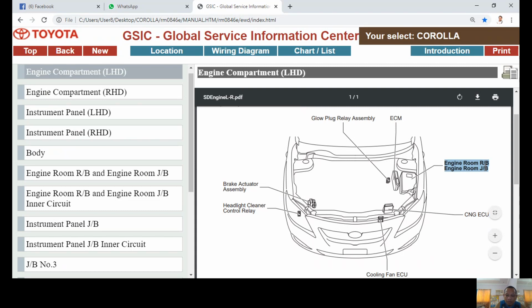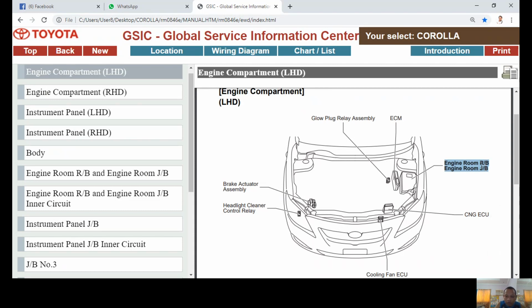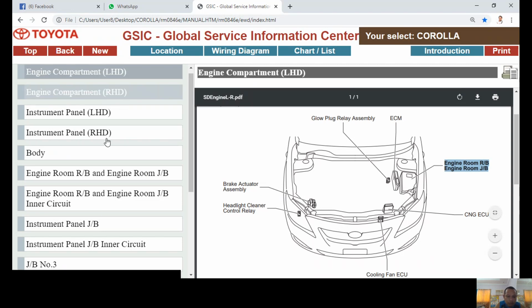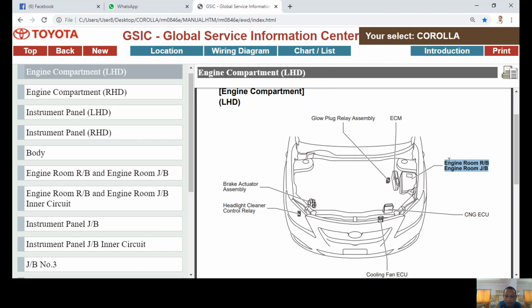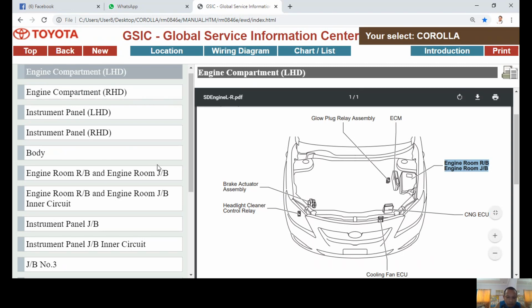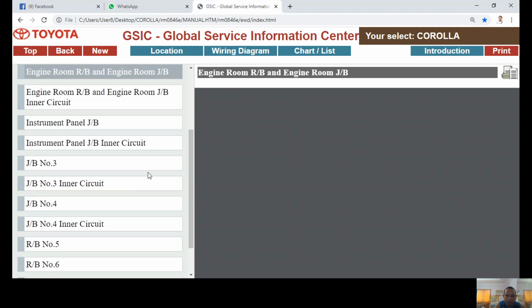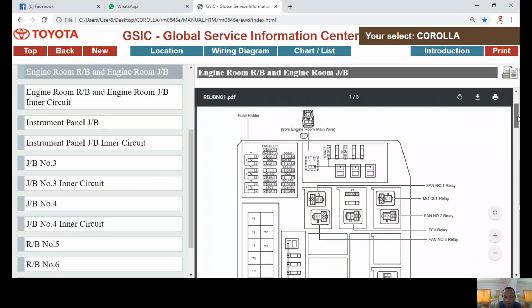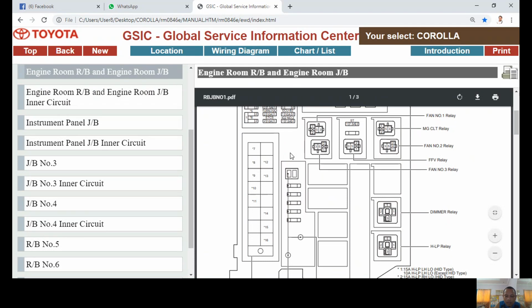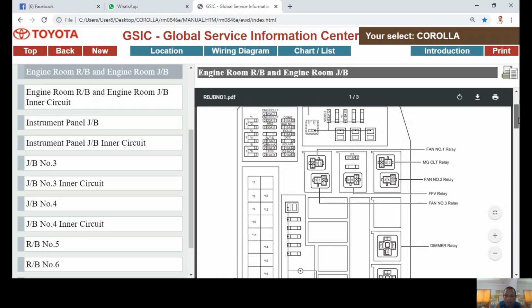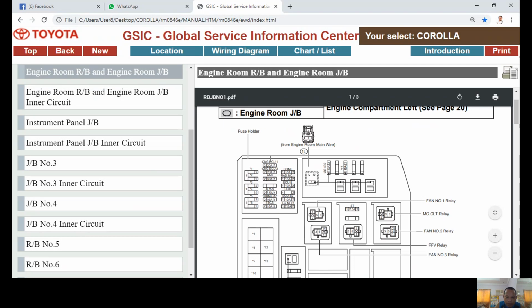RB means relay block, JB means junction block. In order to find out what is inside this relay block and junction block, I will be using this menu. I will find the exact term, the same term, on this menu. When I open this menu, it will give me the exact location on that relay block and junction block in the engine compartment. As you notice, you must familiarize yourself with what these components are. This component represents your fuses.